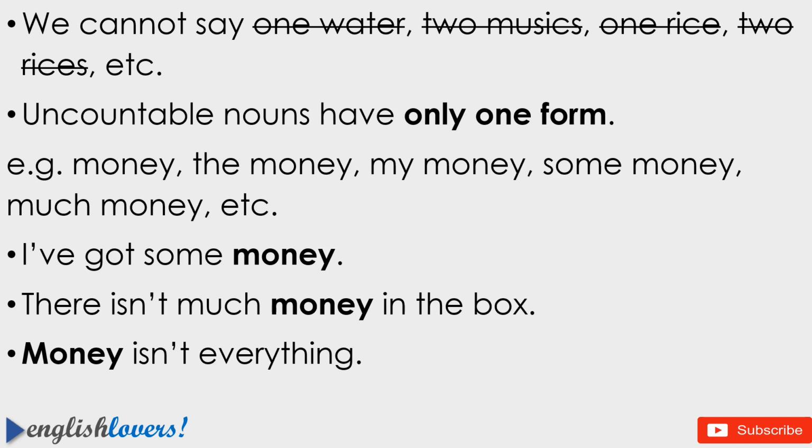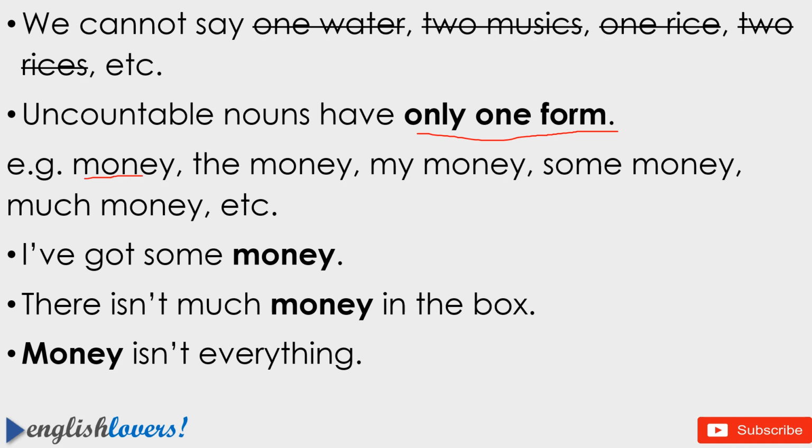Uncountable nouns have only one form. Countable nouns can have two forms, singular as well as plural, but uncountable nouns do not have singular and plural. There is only one form. This is very important to differentiate between countable and uncountable nouns.